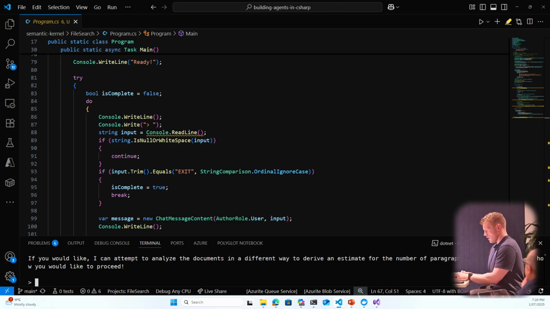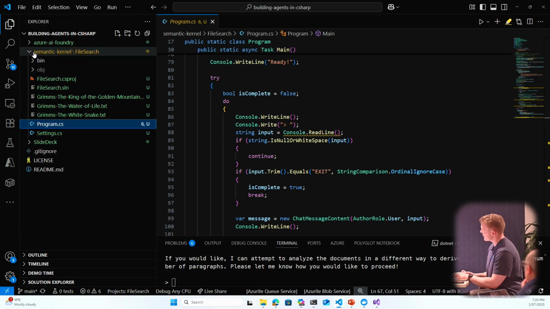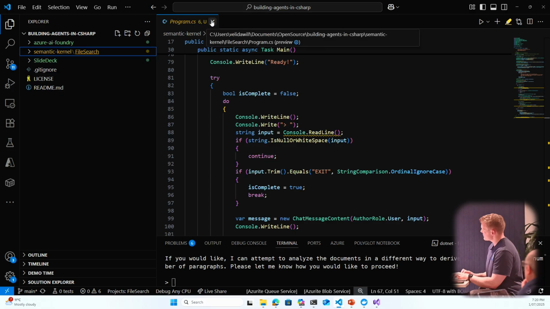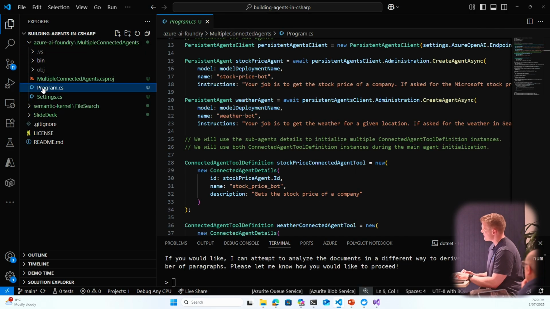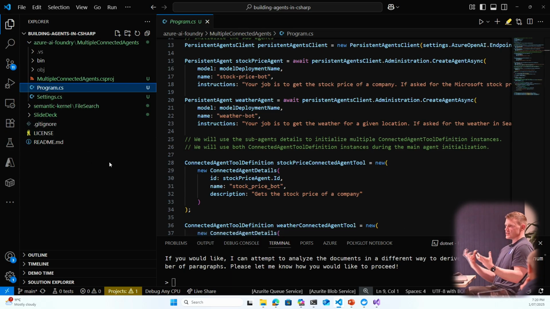Awesome. I will move on to, which one shall I move on to? I will move on to Azure AI Foundry. There we go. So this is a bit of a different example. There's a pattern where we connect agents together. If you think about our business domain, and who's done a little bit of microservices development, where you'll have domains where you want to split them up, but they all interact with each other, and then people are like, well, wasn't this fine as a monolith? Anyway, let's not get into that argument today.